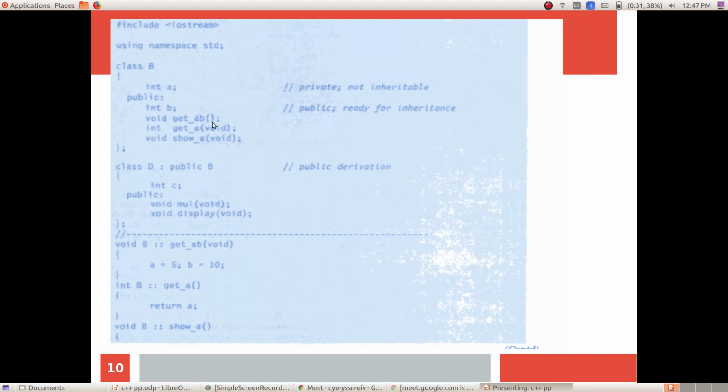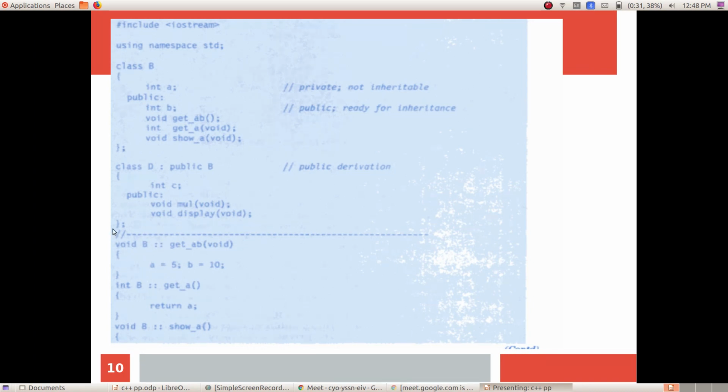You can say get AB. Get AB means void B. This is called the scope resolution operator. What do you mean by scope resolution operator? Scope resolution operator is an operator. It is going to bind your data member functions outside the class. It is going to bind member functions outside the class.